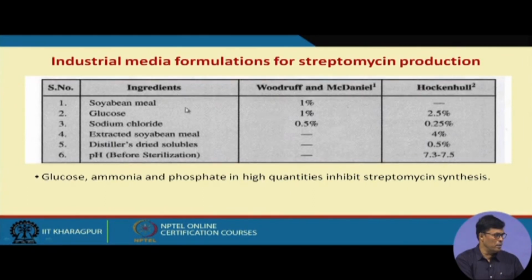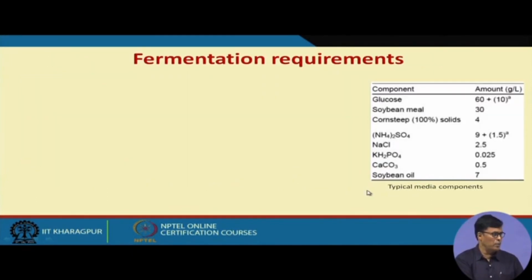So, this is total soybean meal that is used here, and distilled dry solubles, and pH we maintain here 7.3 to 7.5. Glucose, ammonia and phosphate in high quantity inhibit the streptomycin production.